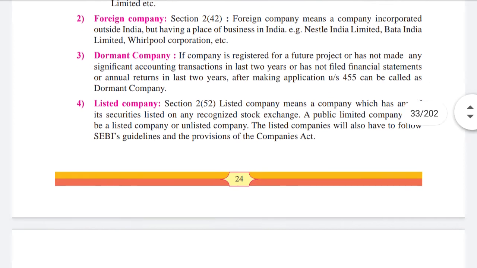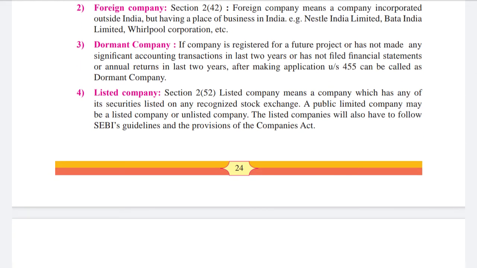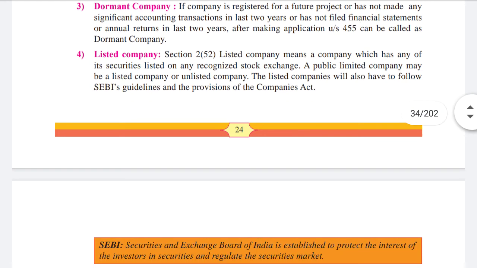Then dormant company. If a company is registered for a future project or has not made any significant accounting transaction in the last 2 years, meaning no monetary transaction has been done for the last 2 years, or has not filed financial statements, or has not paid income tax for the last 2 years, then after making an application under section 455 it can be called a dormant company. It means the business was at a standstill for at least 2 years.